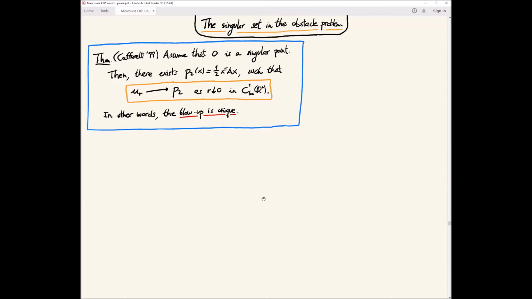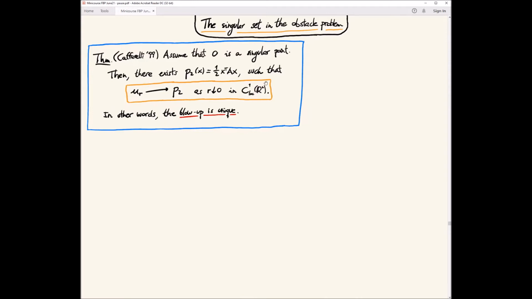Thank you very much. So let's continue with the obstacle problem. I want to start where we left off last day, which was that we showed that for the obstacle problem, if we have any singular point, then there exists a quadratic polynomial such that the blow-up is exactly of this type, and it is unique. It's a quadratic polynomial that is non-negative and vanishes at the origin.